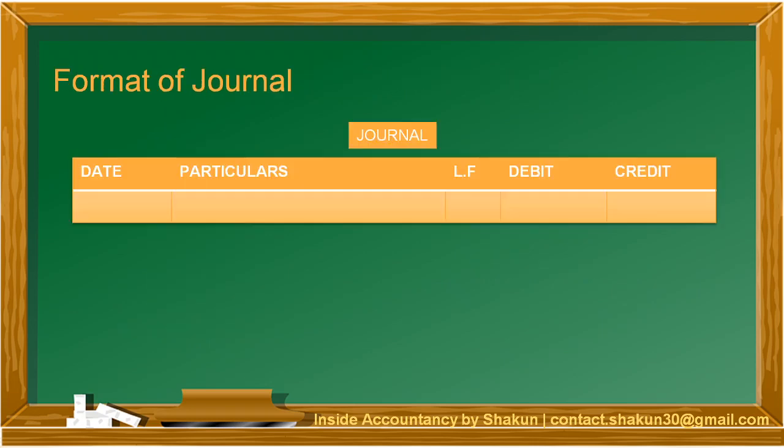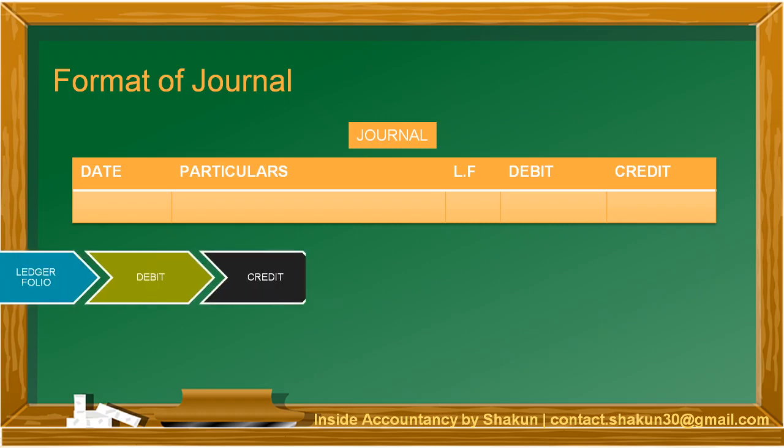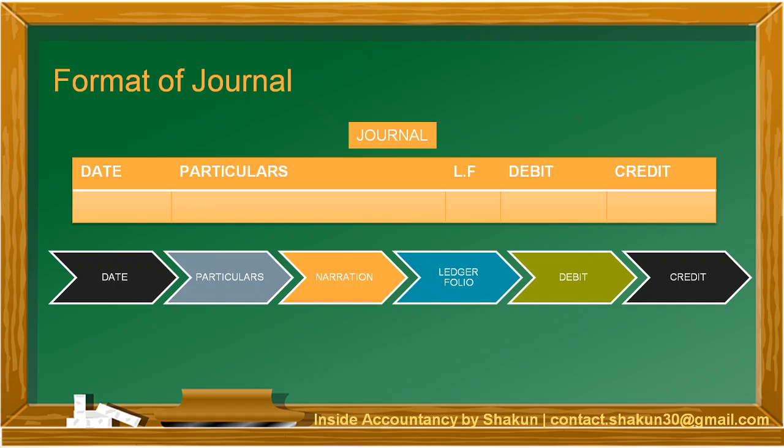Moving on, let's have a look at the format of journal. So this is basically the format of journal, where we have 5 columns: date, particulars, ledger folio, debit and credit. Let's understand under which column what we are supposed to write and what it actually means. So the first is date.